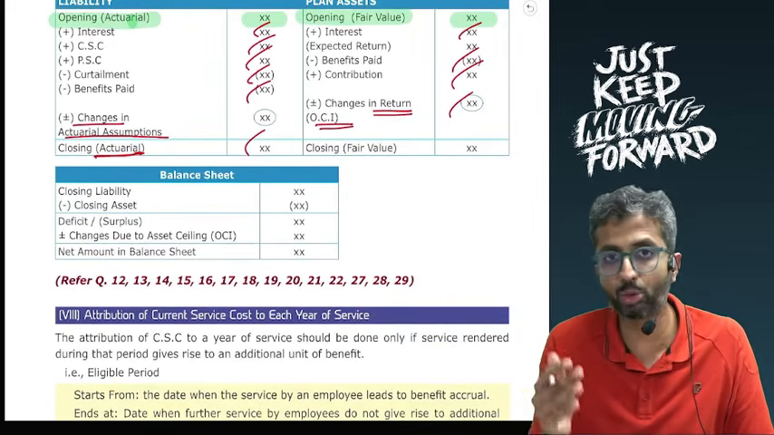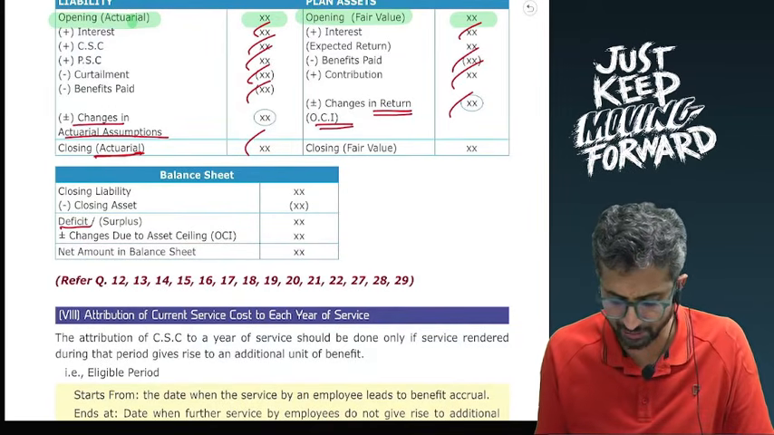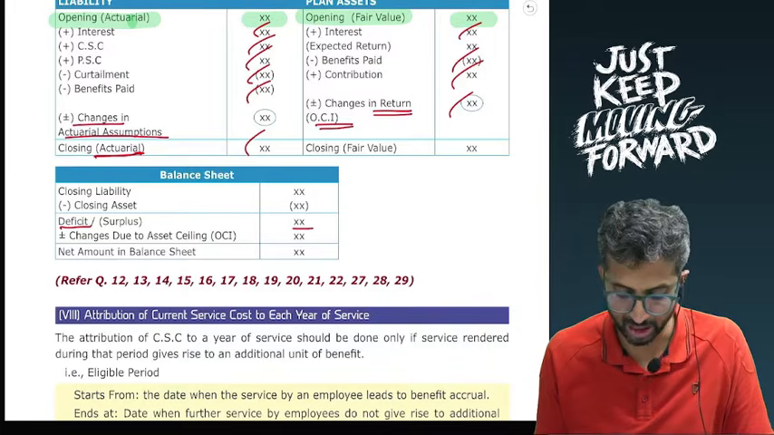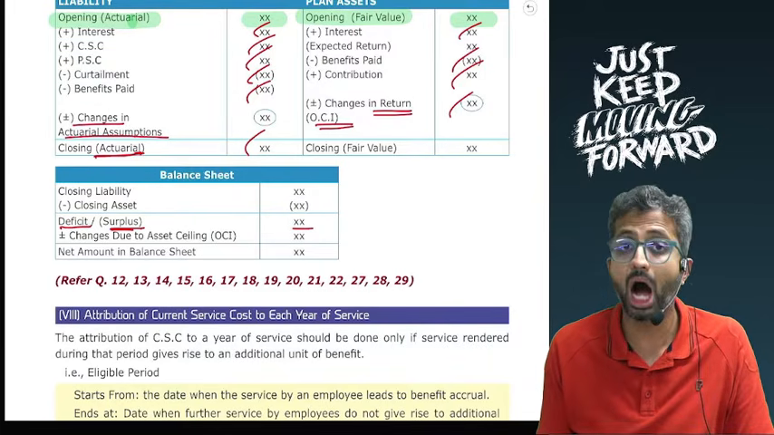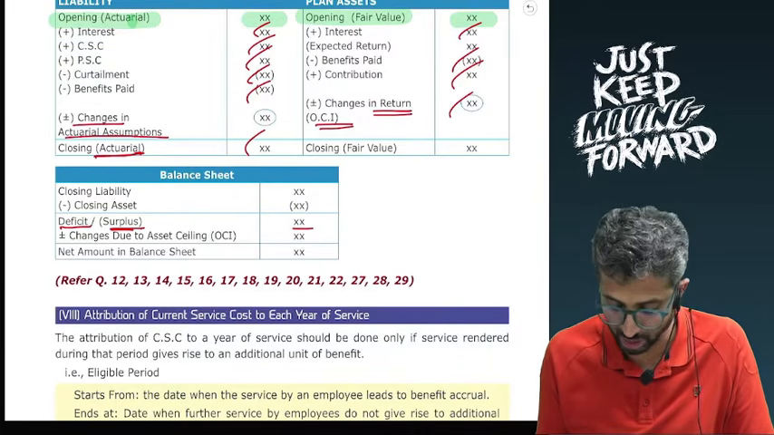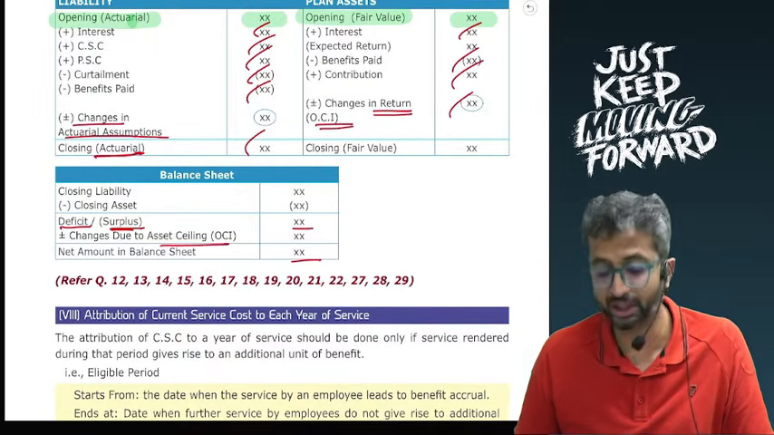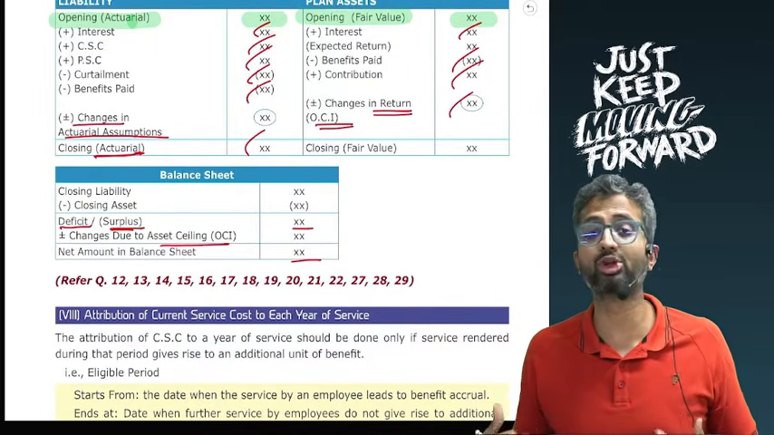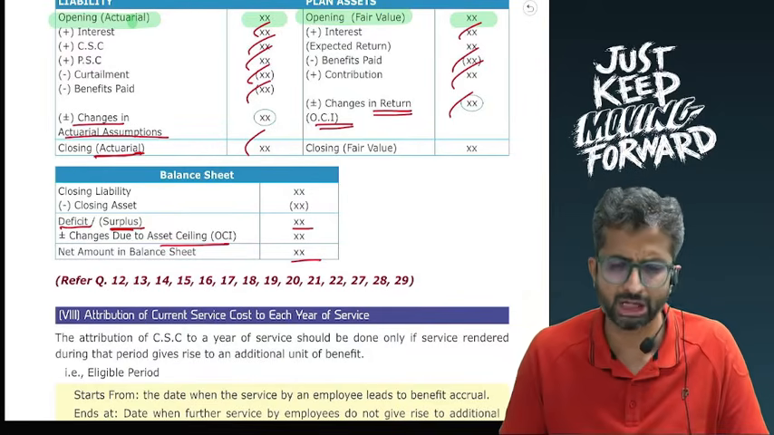In my balance sheet, I will do plan liability minus plan assets. If there is a deficit, you will show it as a net liability. If there's a surplus, you will show it as net assets. However, if there's an asset ceiling, we will make certain adjustments in such a way that your amount cannot be shown beyond the asset ceiling in case of a surplus.